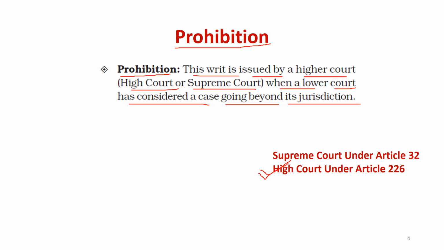The person feels that his fundamental right is violated, and maybe he is going to get a bigger punishment, in the form of jail or whatever it is. The person can directly go to the High Court or Supreme Court, and if they find that the court does not have jurisdiction for that case, then the High Court and Supreme Court can issue the writ in the form of prohibition.